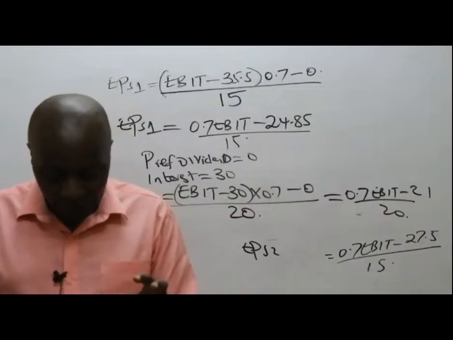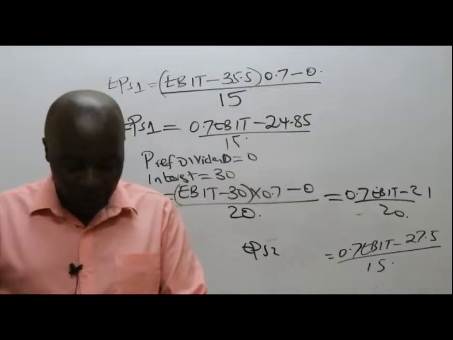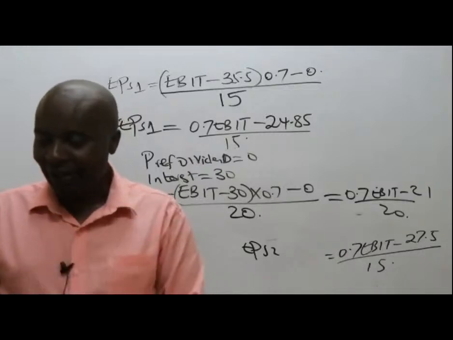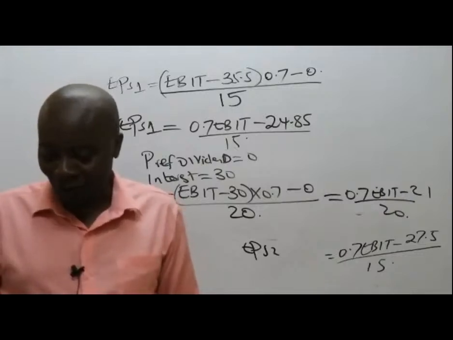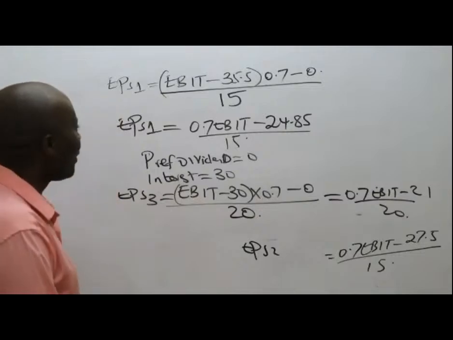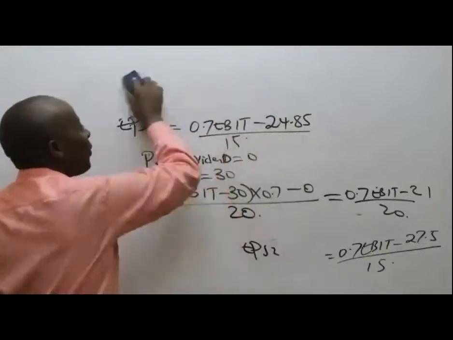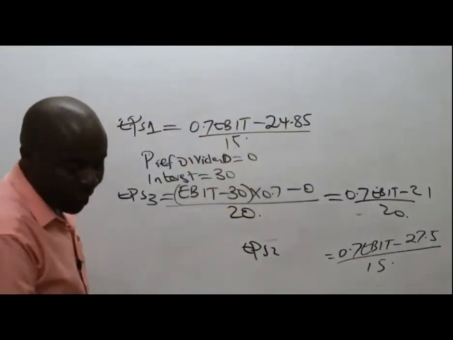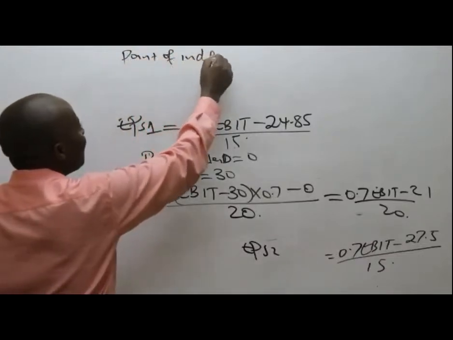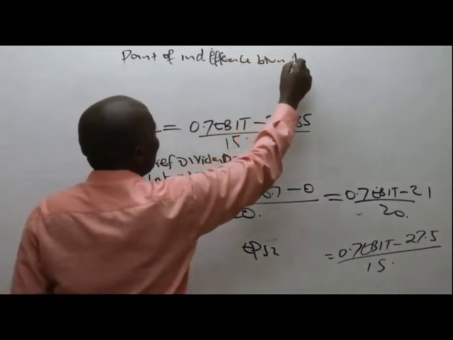So they want us to calculate the EBIT and the EPS at the point of indifference between the following options. A, option 1 and 3. Already these students have the answers, and they want me to explain so much. So, point of indifference between option 1 and option 3.